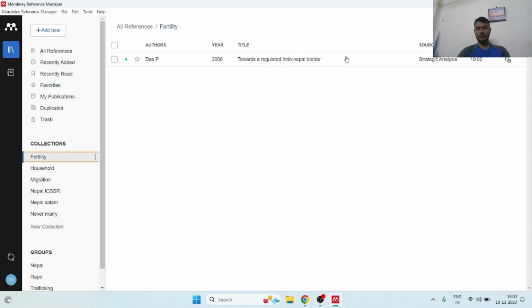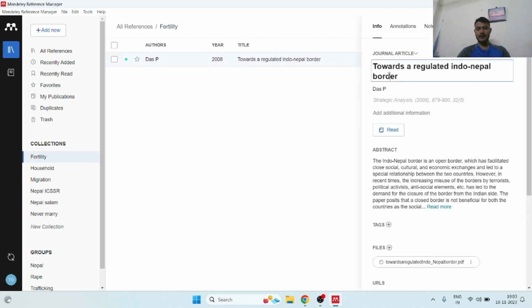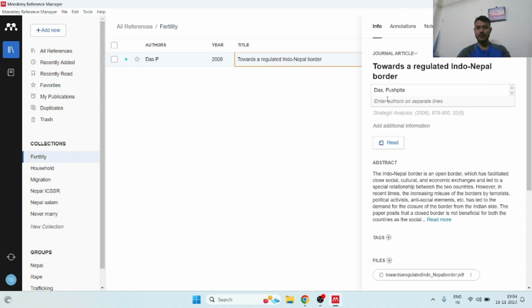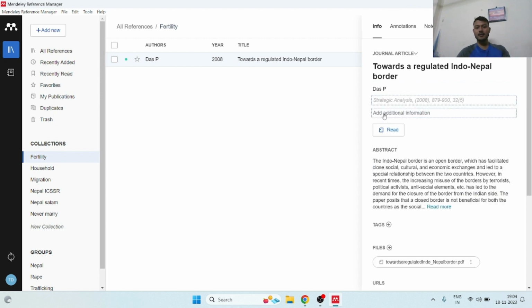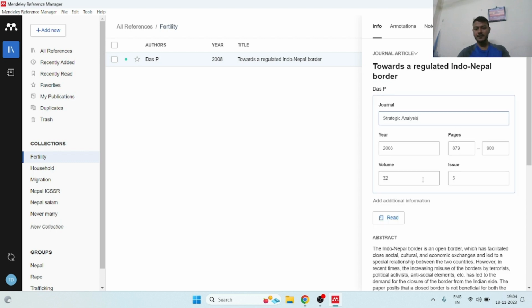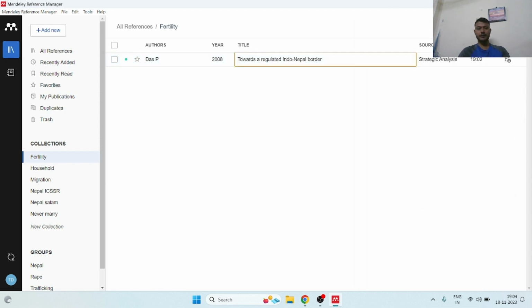Similarly, in the fertility folder, you can see it's already there. Why is it showing red? Because of the capital letters, like India and Nepal. And the author name is Kush. Journal information, pages, volumes are already checked. This is how you can add different folders in Mendeley and different records in Mendeley. And after that, you can go to your Word document and you can add this.